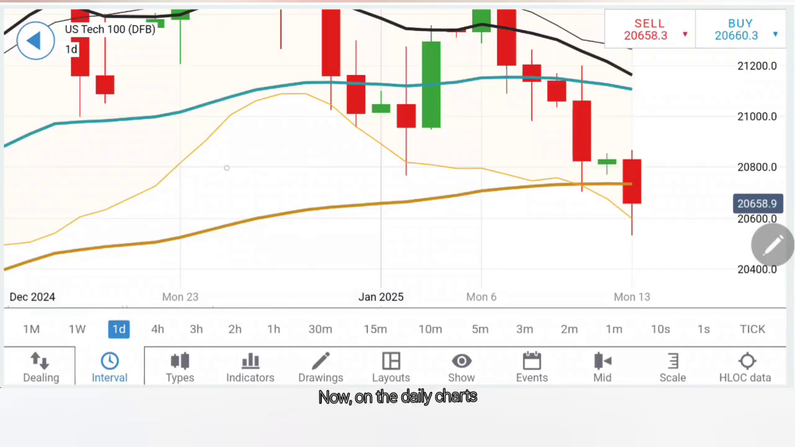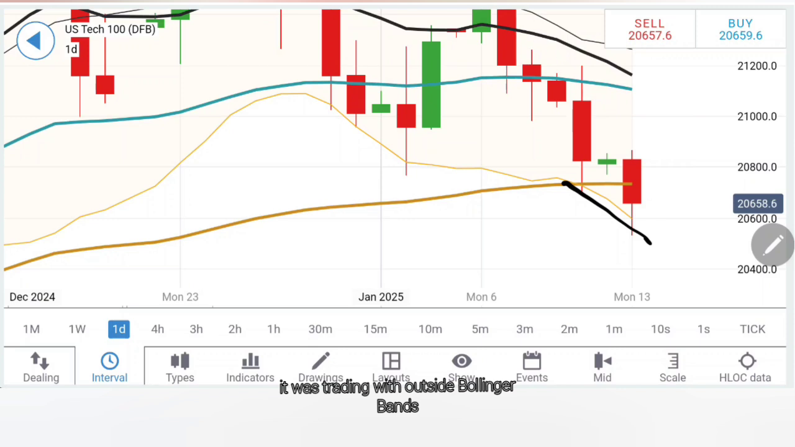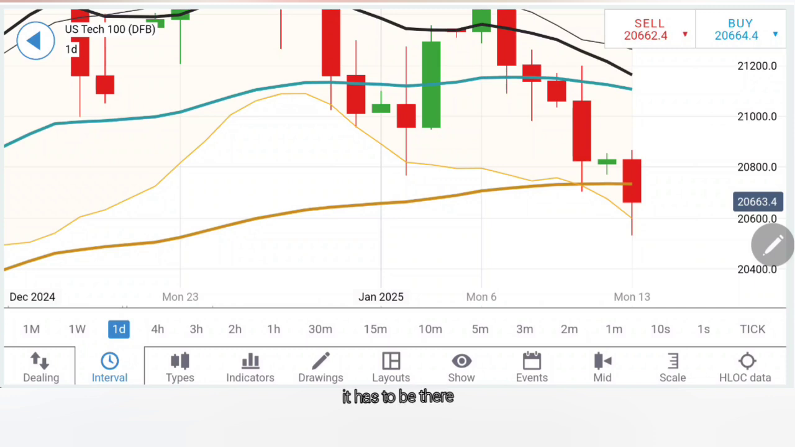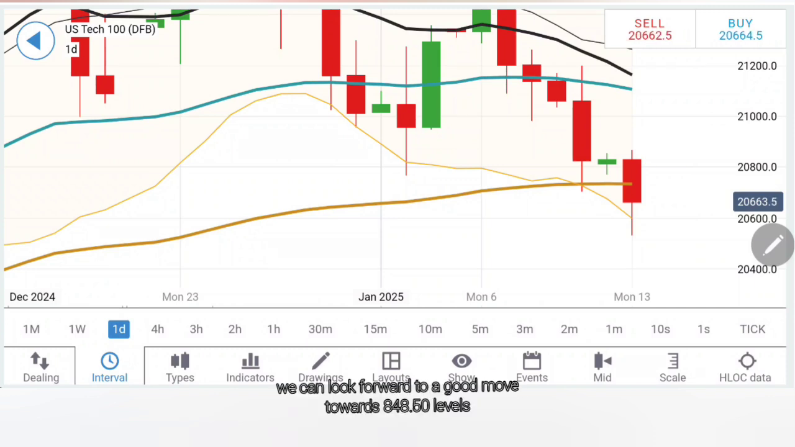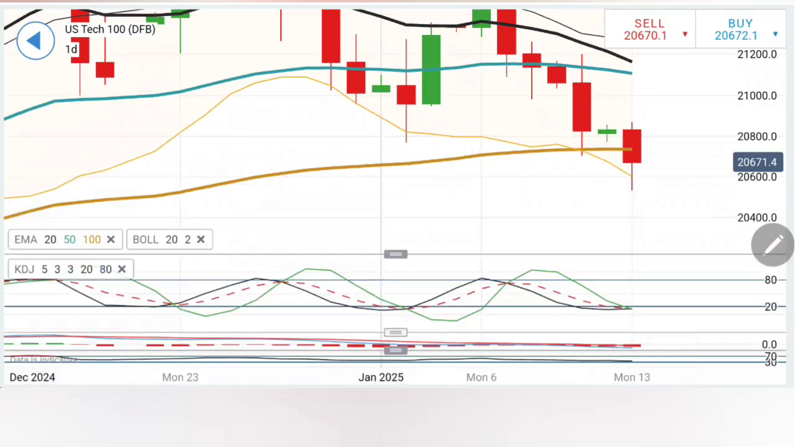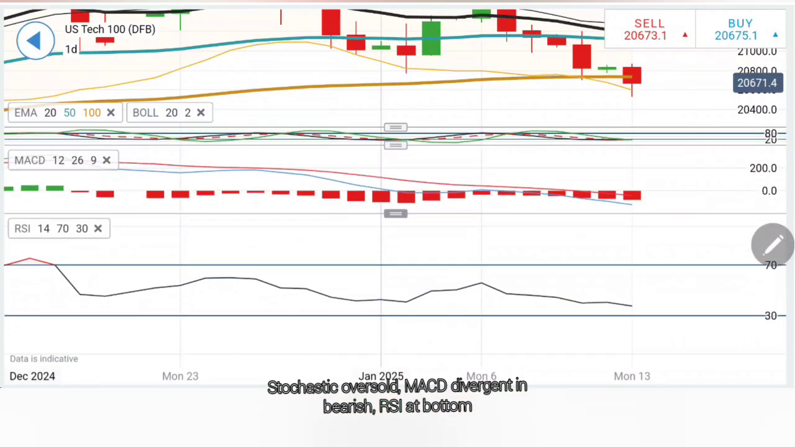Coming now to the daily chart, see, it was trading outside the Bollinger Bands. It has hit the lows. It can recover completely, but to deliver such a strong reversal, I think it is definitely going to be difficult. But yes, at least towards 20,747.60 it has to be there, and then beyond it we can look forward to a good move towards 20,848.50 levels. If it trades above 20,848.50, stay bullish. We are looking forward to a greater rise towards 20,910, 20,920, and then 21,000 levels. Close to 21,000 should be there. Stochastic oversold, MACD divergent and bearish, RSI at bottom.